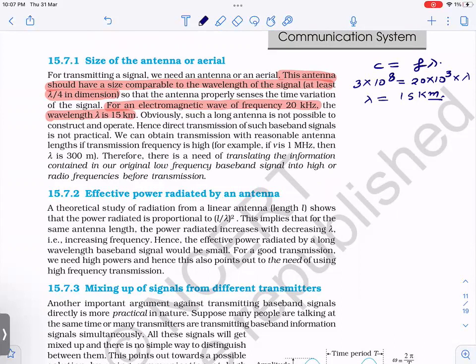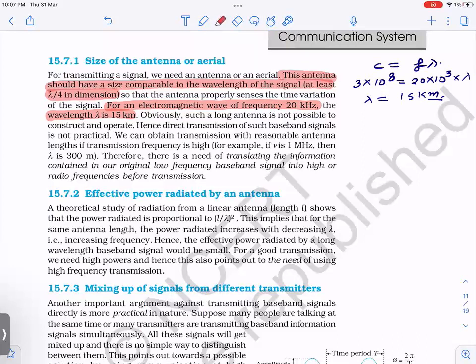Kilometer. Okay, so you can't have an antenna which has a size of 15 by 4 kilometer. You can imagine, right? That's impossible. So that is one thing which is a constraint if you want to transmit 20 kilohertz, right? So that means somehow you have to increase the frequency. Okay, that is one important point.